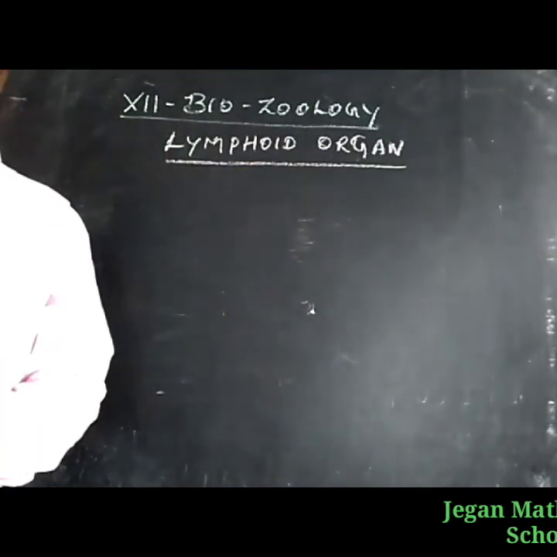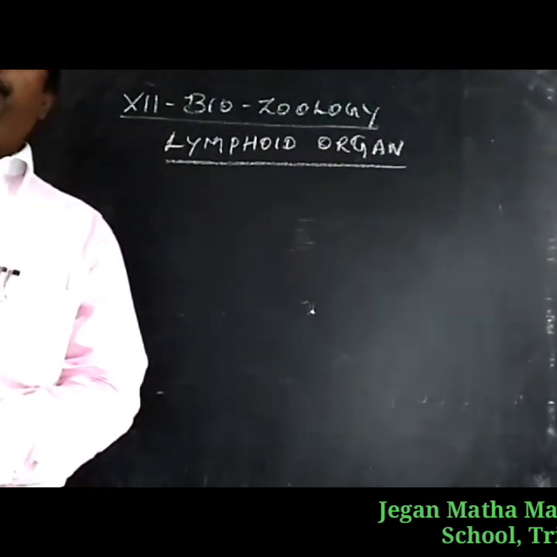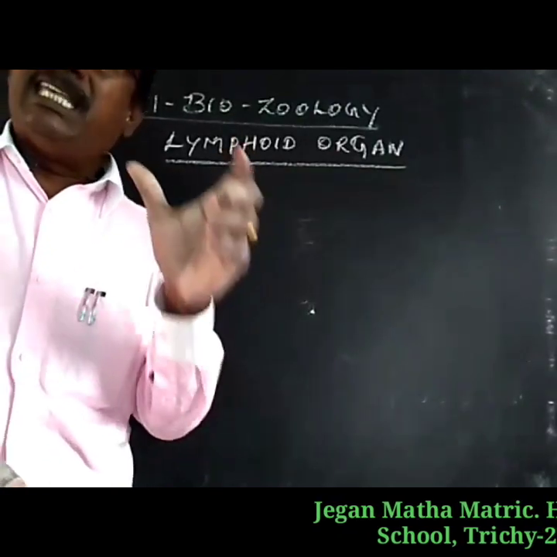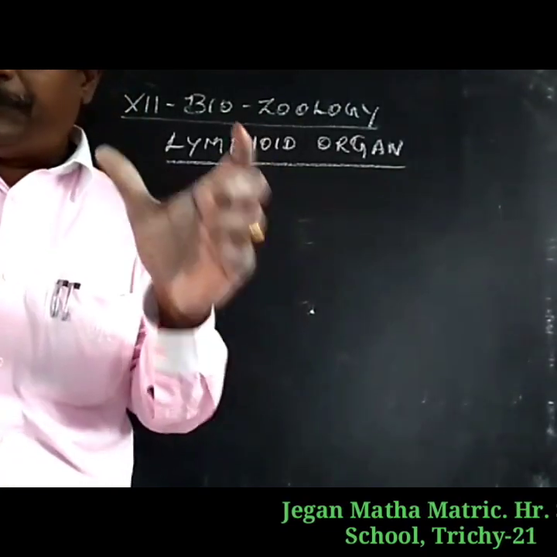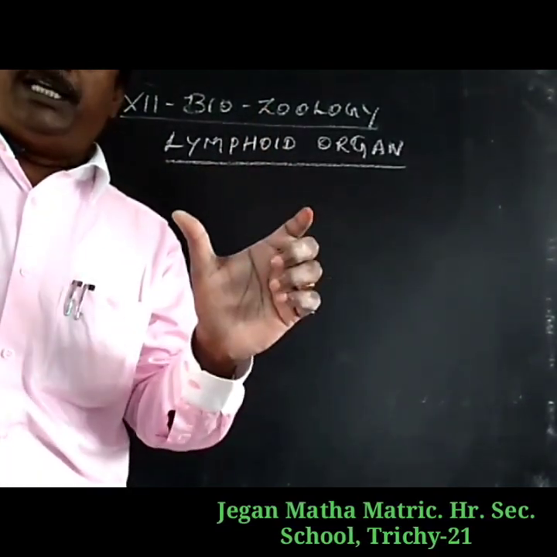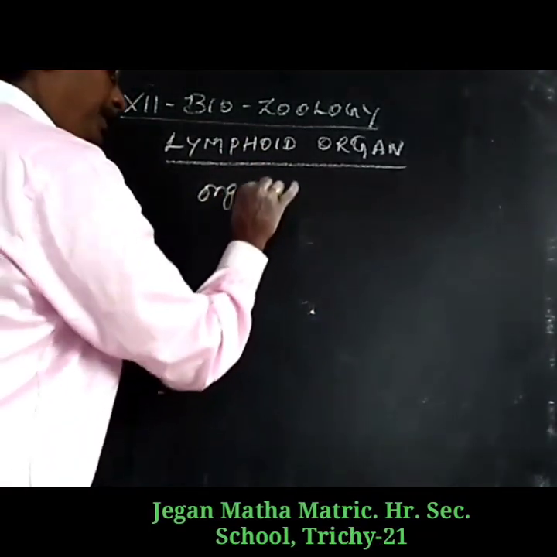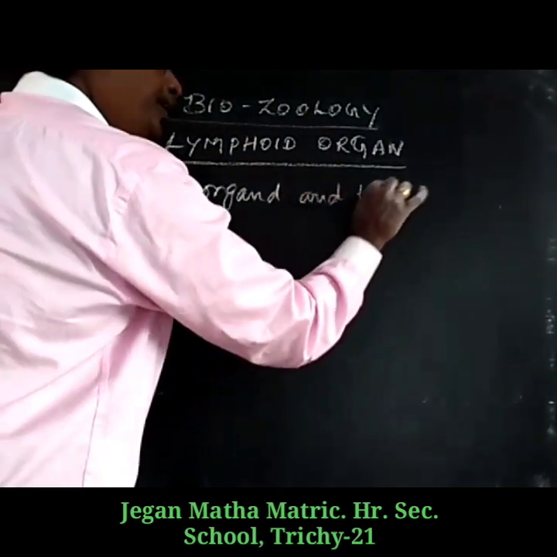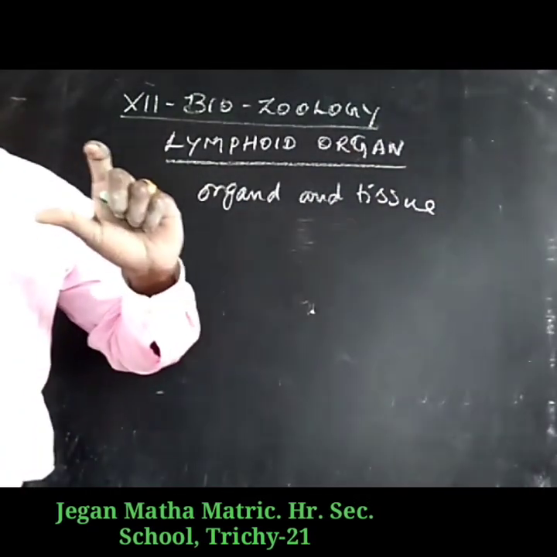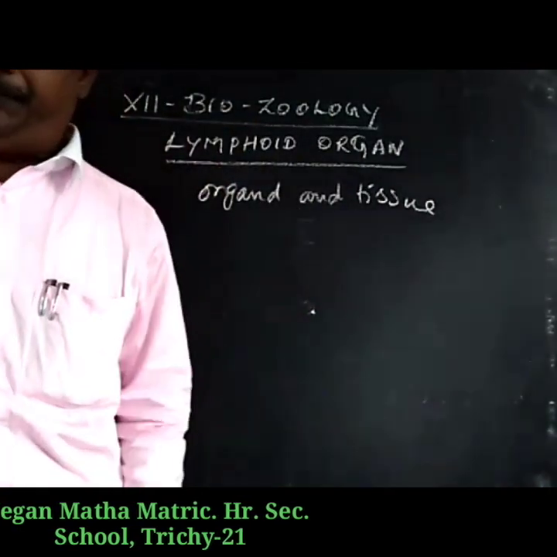Lymphoid organs. The immune system of an organism consists of several structurally and functionally different organs and tissues. These organs and tissues are widely dispersed in the body. They are present all over the body.